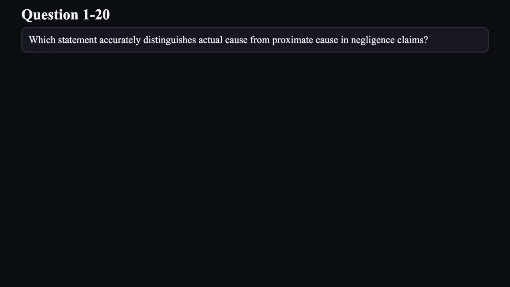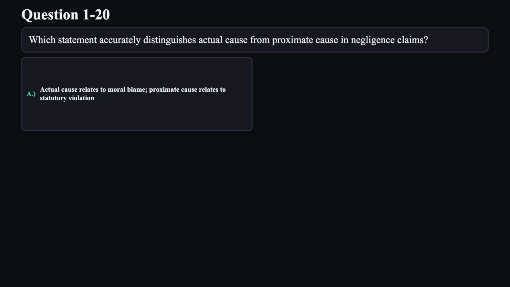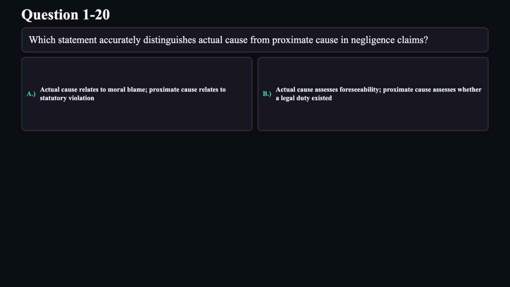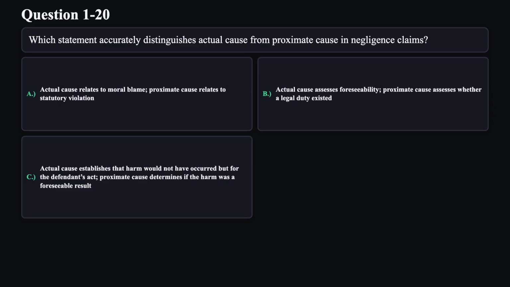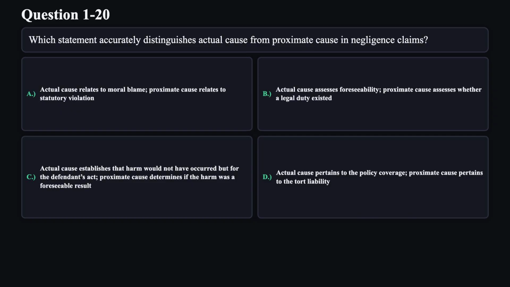Question 20. Which statement accurately distinguishes actual cause from proximate cause in negligence claims? A. Actual cause relates to moral blame. Proximate cause relates to statutory violation. B. Actual cause assesses foreseeability. Proximate cause assesses whether a legal duty existed. C. Actual cause establishes that harm would not have occurred but for the defendant's act. Proximate cause determines if the harm was a foreseeable result. D. Actual cause pertains to the policy coverage. Proximate cause pertains to the tort liability.